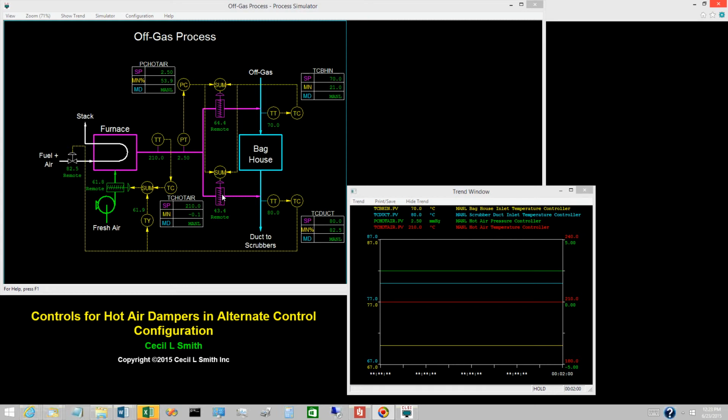How do we get the opening of each hot air damper? By incorporating two summers into the control configuration, one for each hot air damper. Each summer has two inputs. One input is the output of the hot air pressure controller and specifies the average opening for the dampers. The other input is the output of the baghouse inlet temperature controller and specifies the difference between the damper openings.